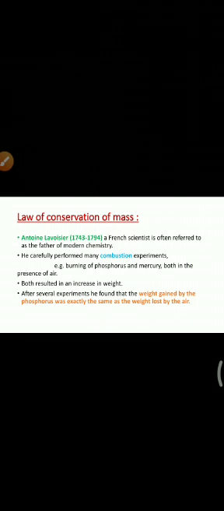After several experiments, he found that the weight gained by the phosphorus was exactly the same as the weight lost by the air. Means what? Whenever a chemical reaction takes place, the mass of reactant is equal to the mass of the product. Phosphorus reacts with oxygen, means there is a gain in weight from oxygen. At the same time, air is losing some weight. So the weight gained by the phosphorus was exactly the same as the weight lost by the air. He observed that the total mass of reactant is equal to the total mass of the product.